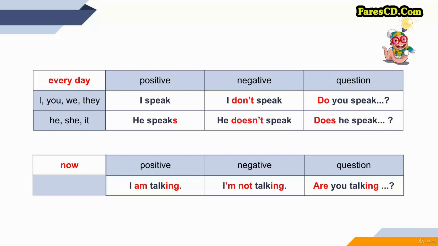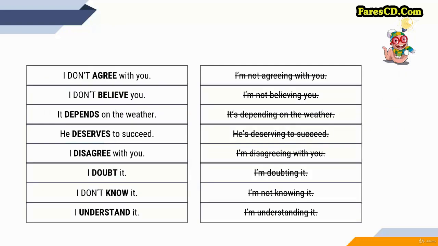When you speak about something which is happening now, at the moment, you need to use present continuous. Present continuous, the other present tense that we know so far, is formed with the ing form of the verb, and of course you don't forget the form of the verb to be. I am talking, I'm not talking. Something else important about present simple and present continuous.